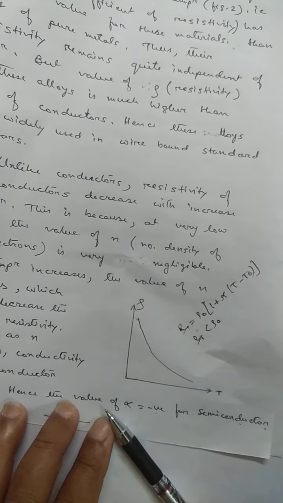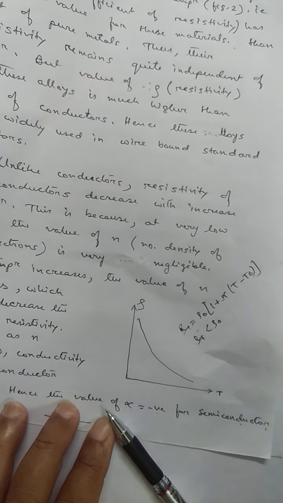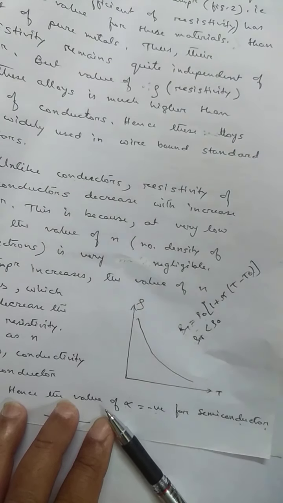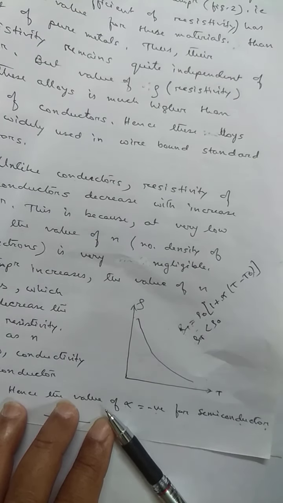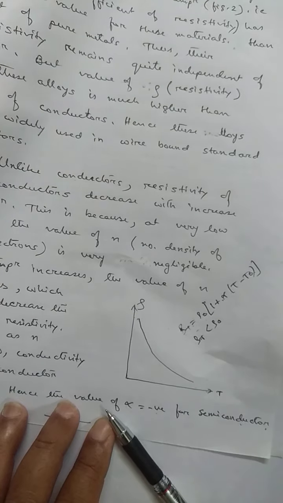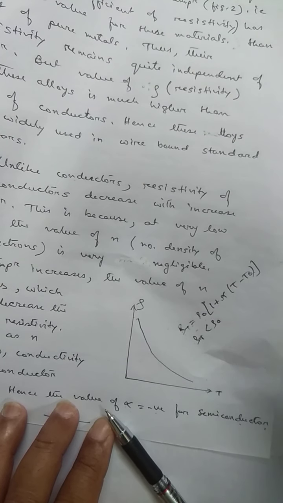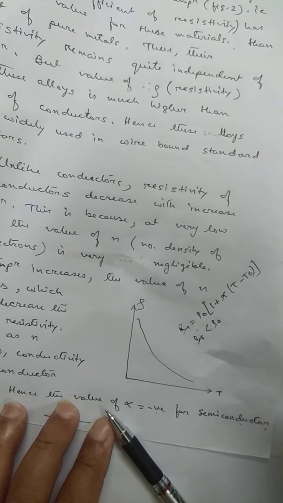Number two, we discussed the alloys. Alloys are made artificially in the laboratory. They are constructed in the laboratory in order to have a larger value of rho and a low value of alpha. So what is the advantage of a larger value of rho? That means the resistivity of alloy is higher than that of pure metals. As the resistivity has a higher value than that of pure metals, to make the coil of a heater, a smaller length is required.